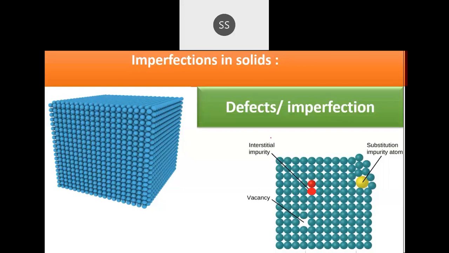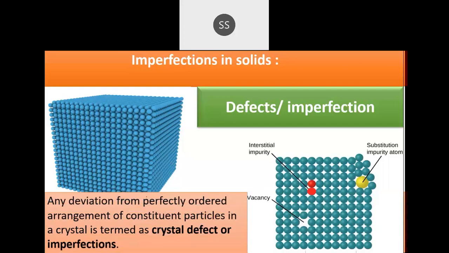Defects or imperfection means you find something has come into the crystal lattice, or something has gone out from the crystal lattice. Comparing with the ideal crystal, if you find some deviation, when you compare with the ideal system, you find something is not correct, any deviation you are able to see in this ordered arrangement, then that is called imperfection or defects.